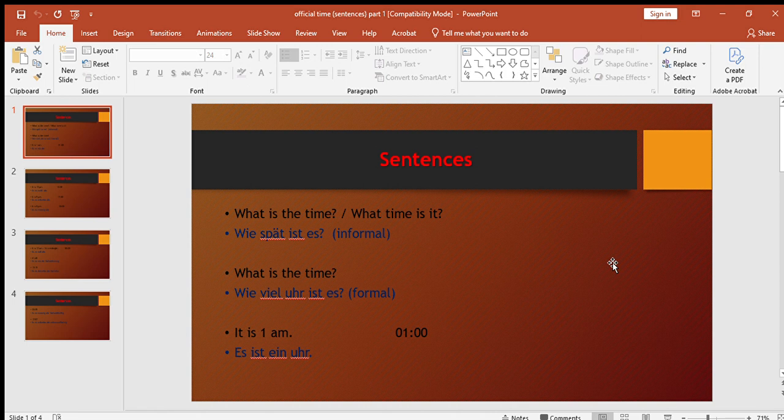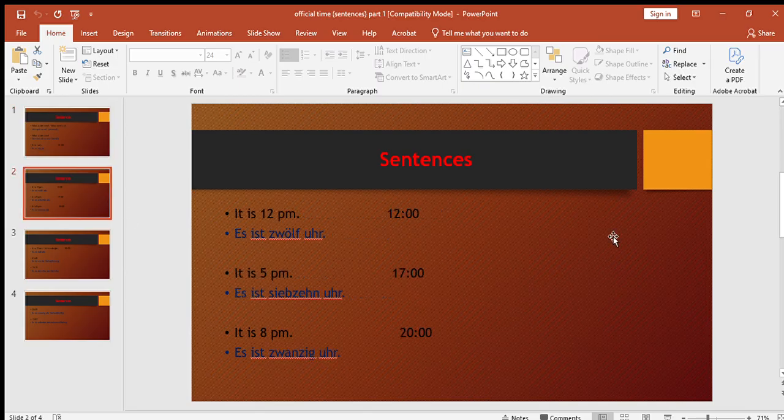It is 1 a.m. Es ist 1 Uhr. It is 12 p.m. Es ist 12 Uhr. It is 5 p.m. Es ist 17 Uhr. It is 8 p.m. Es ist 20 Uhr.